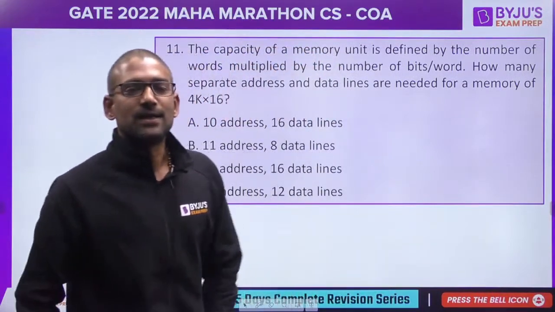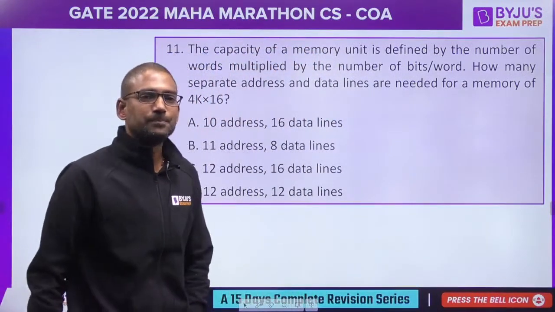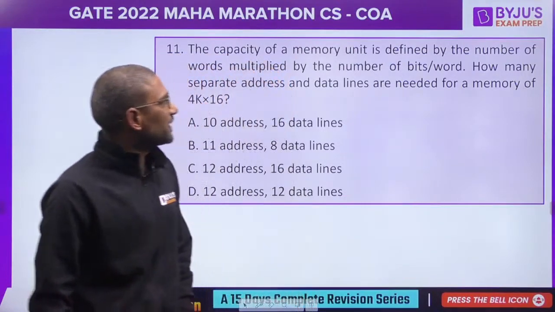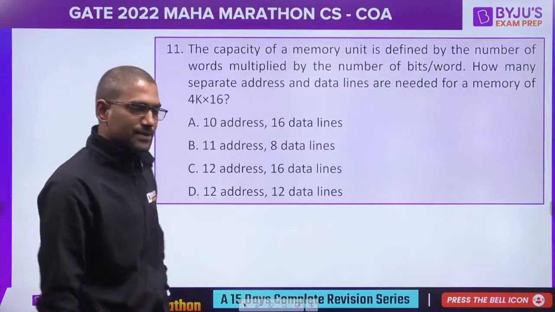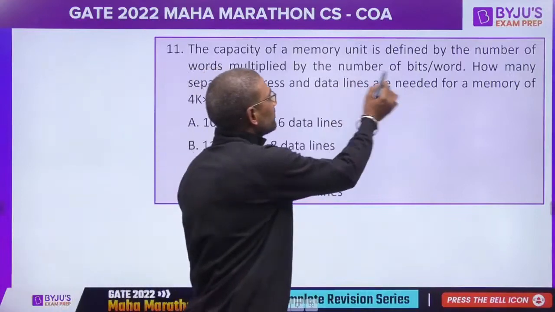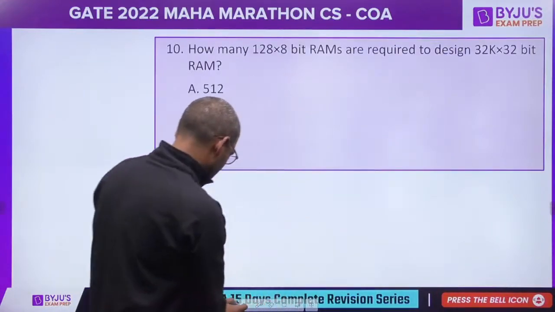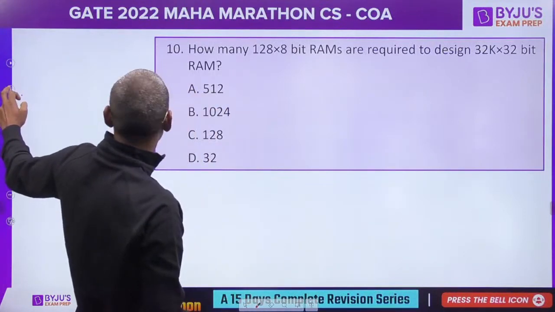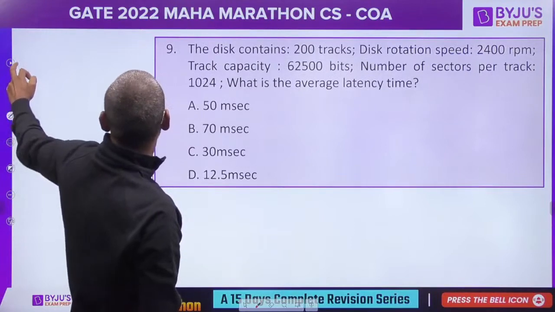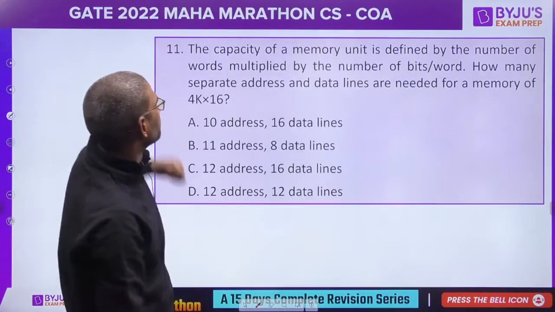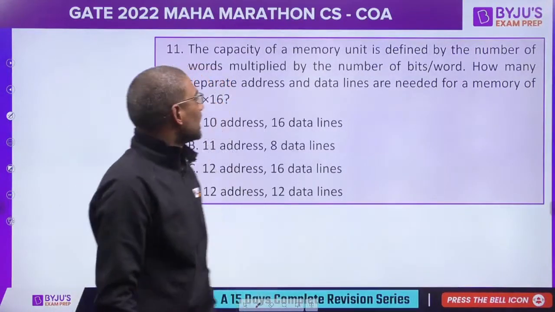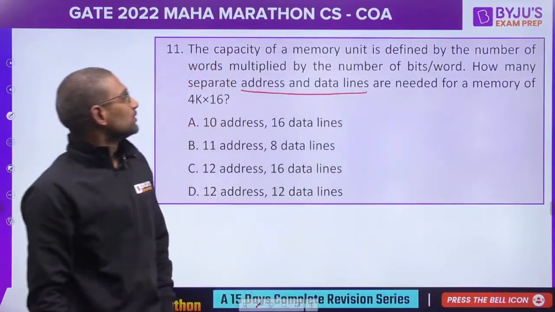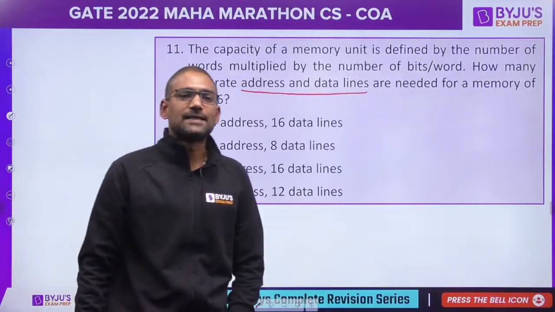Okay. So here is the next question of mine. The capacity of a memory unit is defined by the number of words multiplied by the number of bits per word. How many separate address and data lines are needed for a memory of 4K by 16?